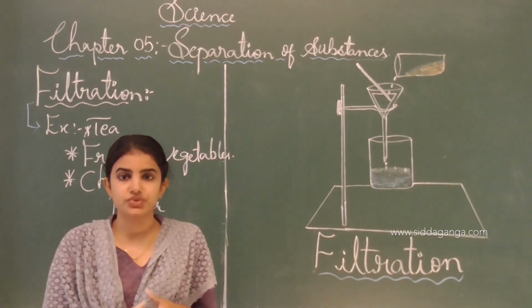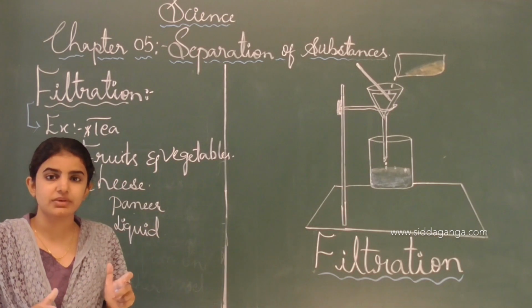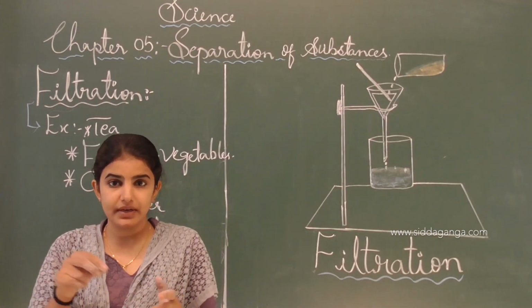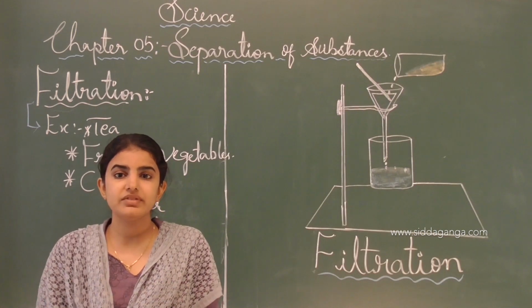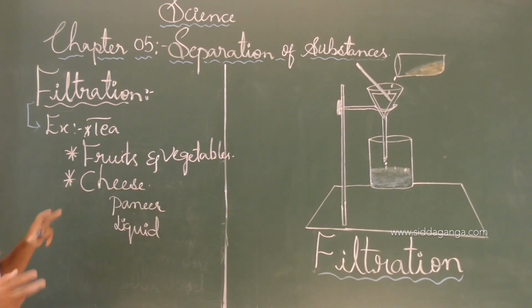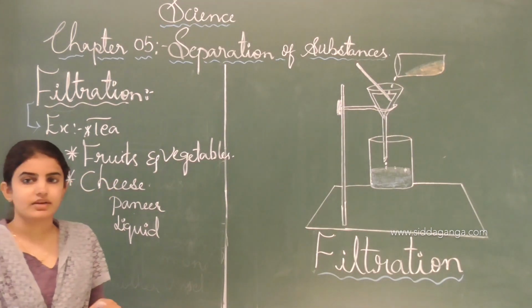And next one is fruits and vegetables. After making the juices from these fruits and vegetables, which have seeds and pulp, the outer part of the pulp, and inside the pulp some husk-like structure, we have to remove it by using the strainer here.